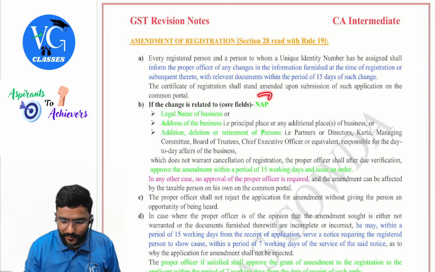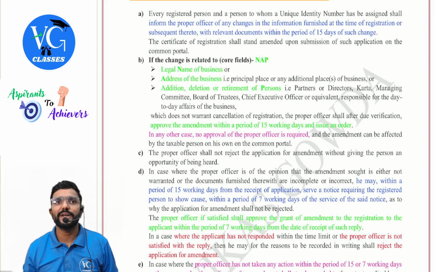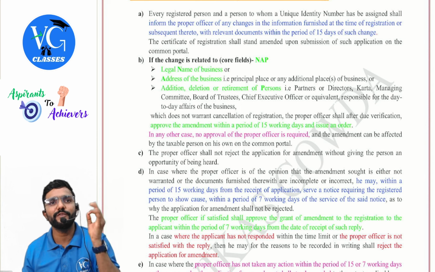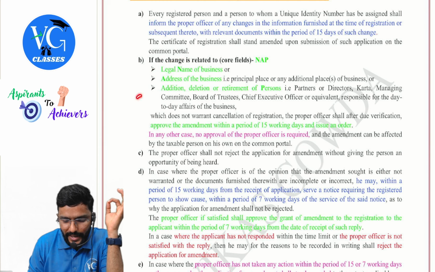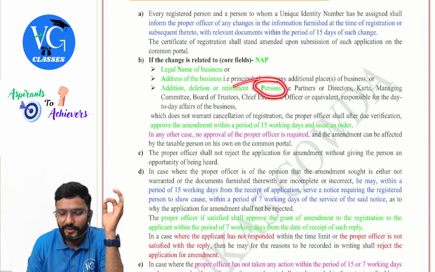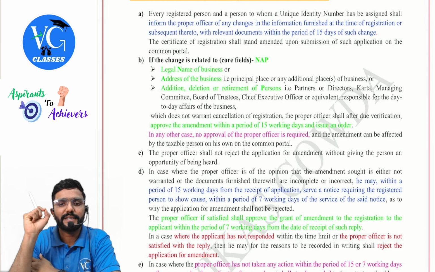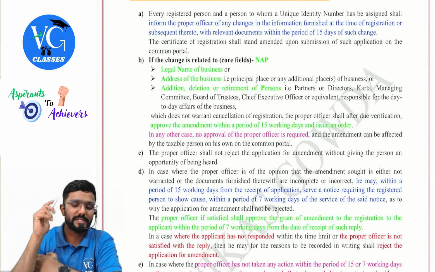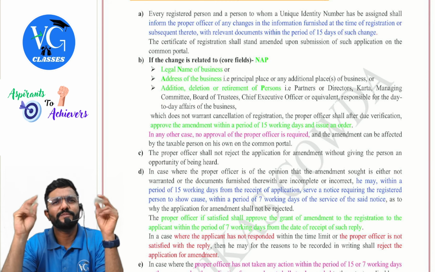But only in case of NAP, approval is required. Only in case of NAP, approval is required, guys. What is NAP, sir? If the change is related to core fields, it means NAP. What is it? Change in the name of business, address of the business, and addition, deletion, or retirement of persons. That is plus or minus of persons, guys. Partners or directors, karta, managing committee, board of trustees, chief executive officer or equivalent responsible for day-to-day affairs of the business. Guys, these three we call as what? Core fields. Easy to remember.